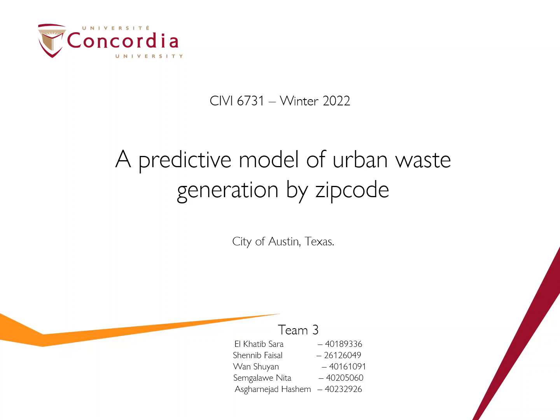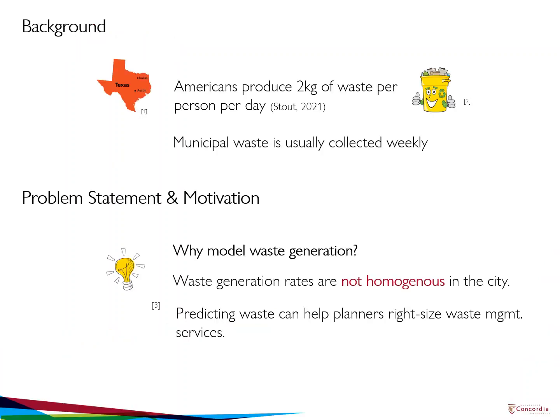Hi, we're Team 3, and we're going to briefly present our progress on our project entitled A Predictive Model of Urban Waste Generation by Zip Code. Our project is looking at municipal waste in Austin, Texas, a city in the United States. Why model waste generation? Well, waste generation rates are not homogeneous in the city, so planners really benefit from being able to predict waste generated to right-size waste management services.